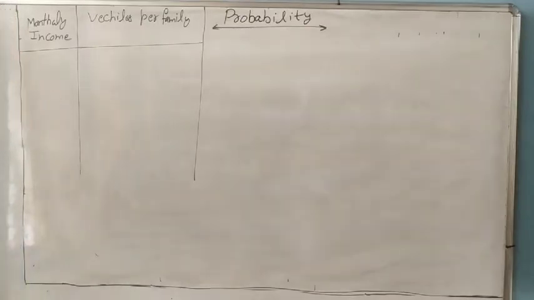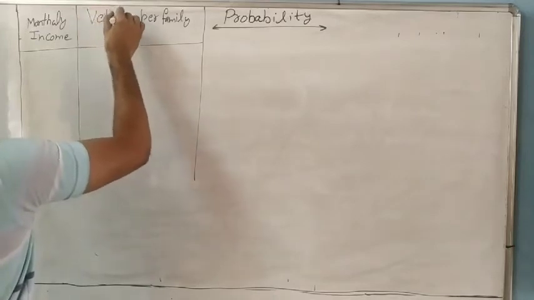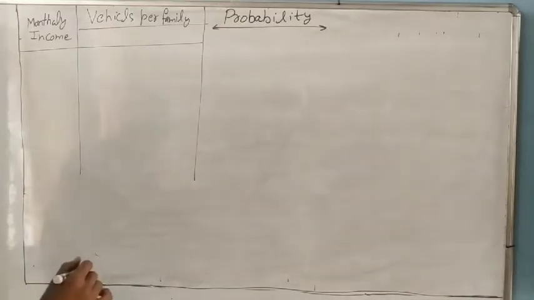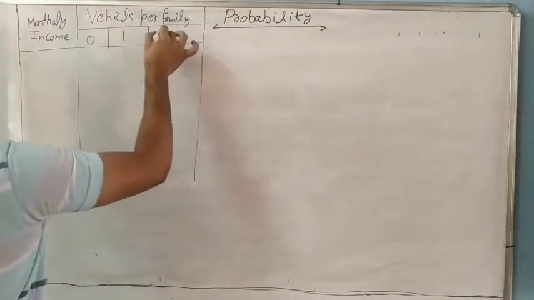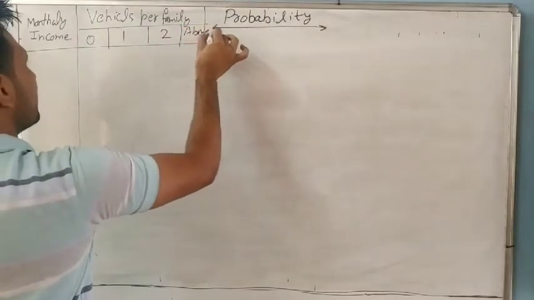The vehicles are 0, 1, 2 and above 2, more than 2.